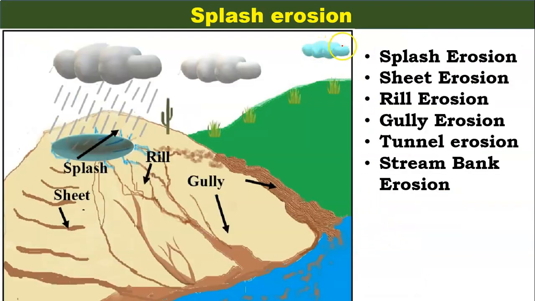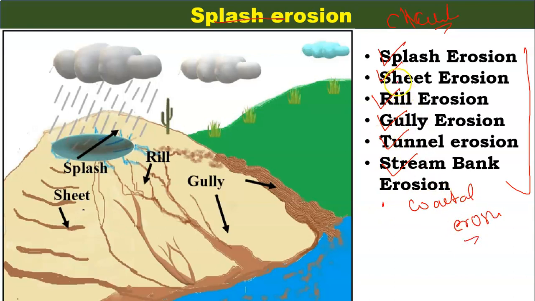What about the classification of this water erosion? You can classify the water erosion into these sections. One is splash erosion, sheet erosion, rill erosion, gully erosion, tunnel erosion, stream bank erosion, and the last one is coastal erosion. So we will learn about all these types of erosion in detail.